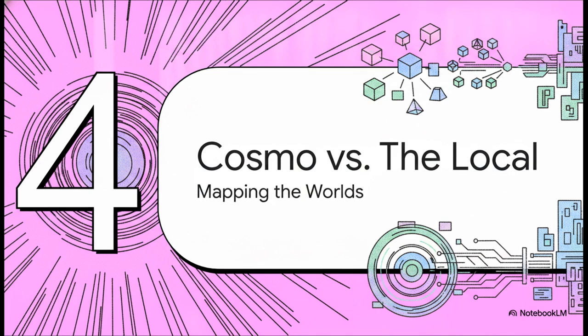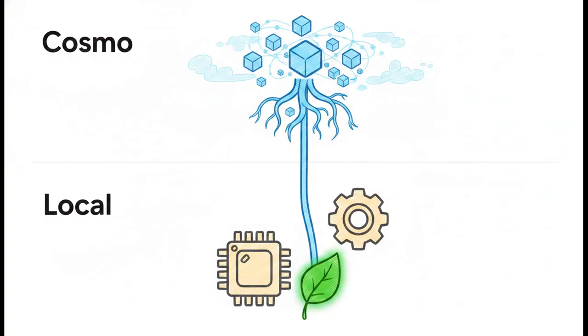Moving on to section 4, the Cosmo versus the local. Our sources use this fascinating framework called Cosmolo to describe this divide. The Cosmo is the abstract global internet. This is the digital ether, where our LIFO roots securely anchor and where those high-level JSON states and complex RPC calls are just floating around.